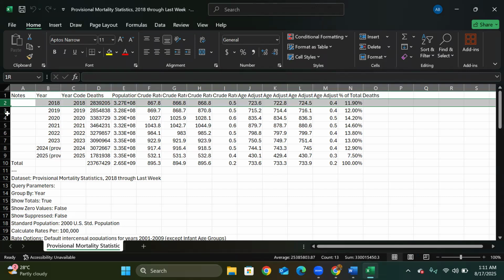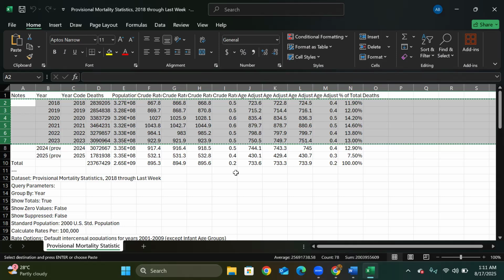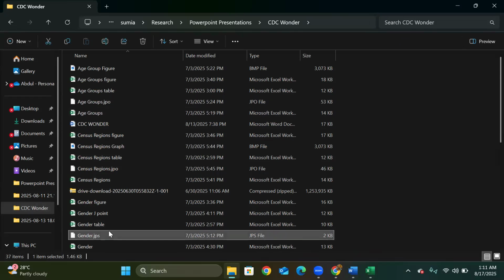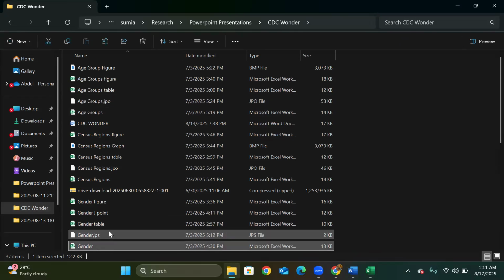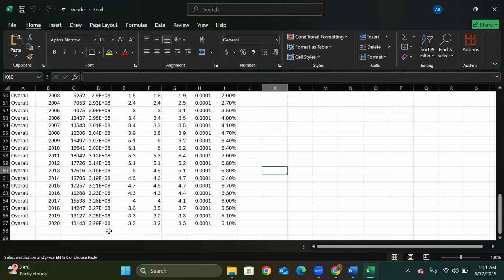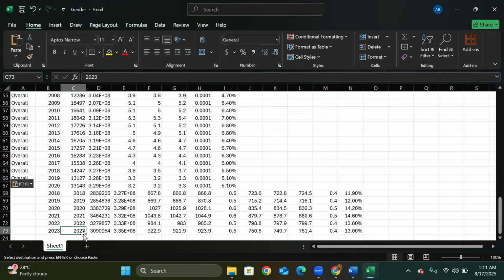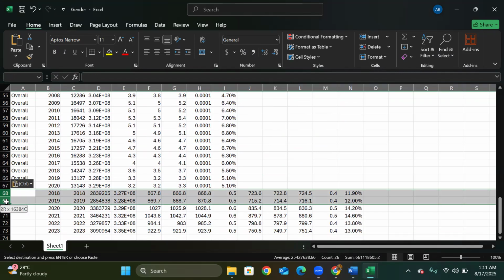How will you add this data with the data we previously had? Let me show you. This is one important step. Let me go for the gender one. Okay, so overall here we have overall data and I will paste it here. Okay. We don't need the data of 2018 to 2019.